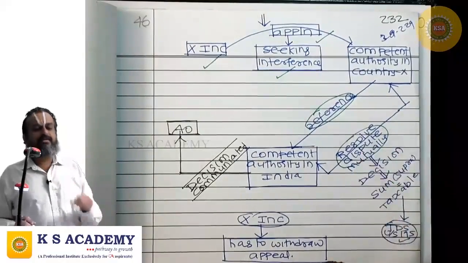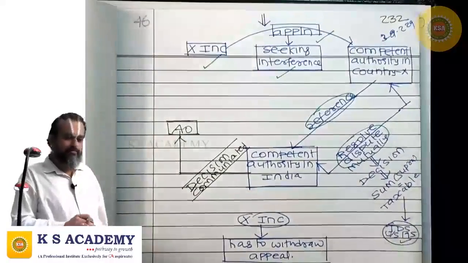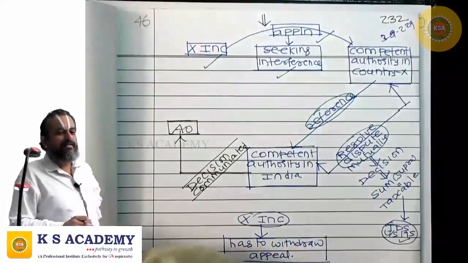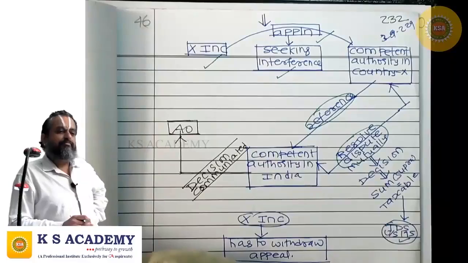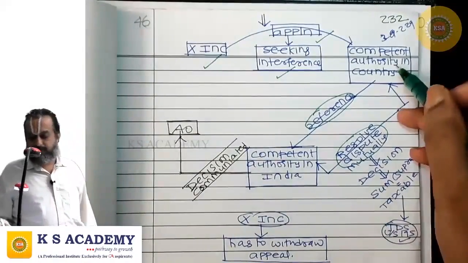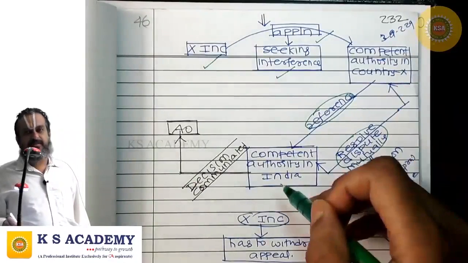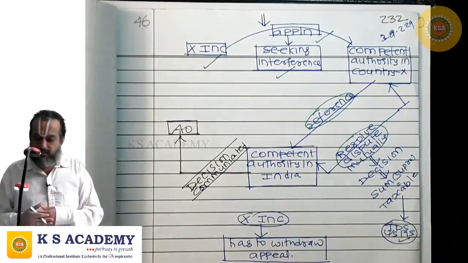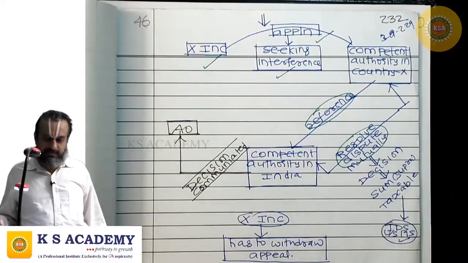What sort of interpretation should be placed on the relevant article of DTAA? Like this, they will resolve it through the mutual agreement procedure. So the competent authority in country X and the competent authority in India come together and resolve the dispute mutually.